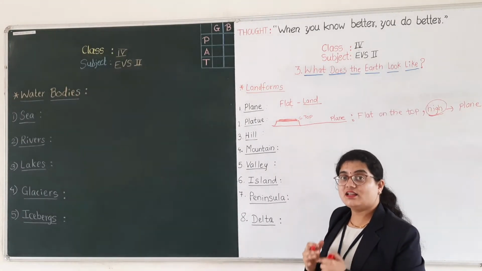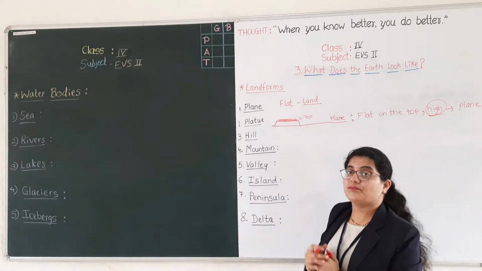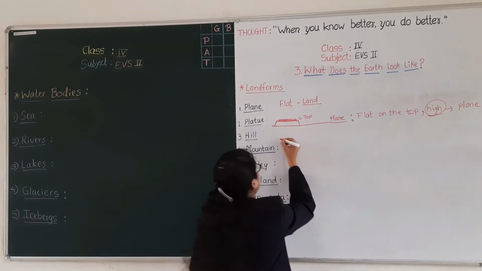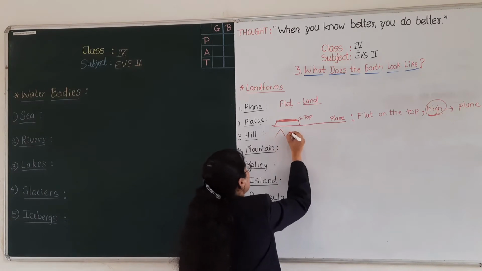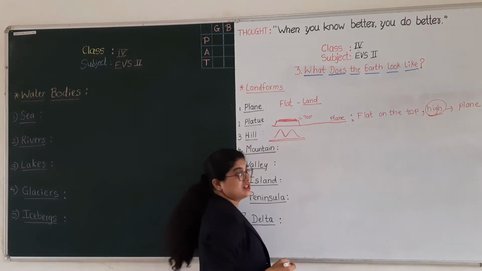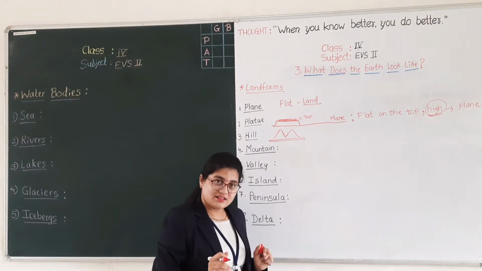A hill is a landform which is naturally higher than the plateaus. Hills, have you seen hills? Yes, hills are the area or landform which is naturally higher than the surrounding land.